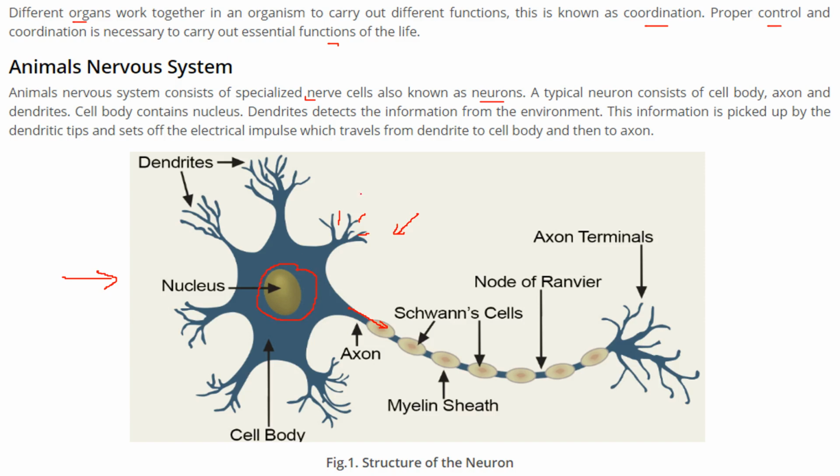The dendrites are responsible for detecting information from the outside environment. This information is picked up by the dendritic tips, and they set off an electrical pulse that travels from the dendrite to the cell body and then to the axon. This is the structure of the neuron.